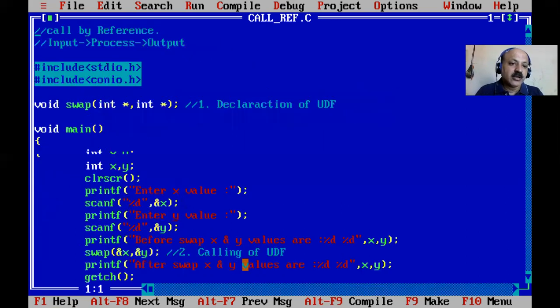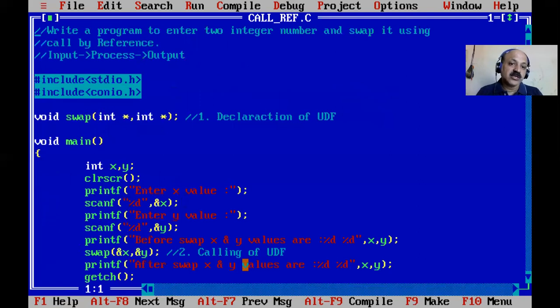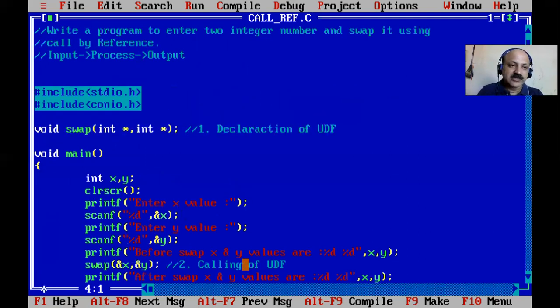So here I use two tools: pointer, a powerful tool of the C language, and UDF, two concepts here. So swapping two integer values is possible. What happened actually, I draw one figure as board work.